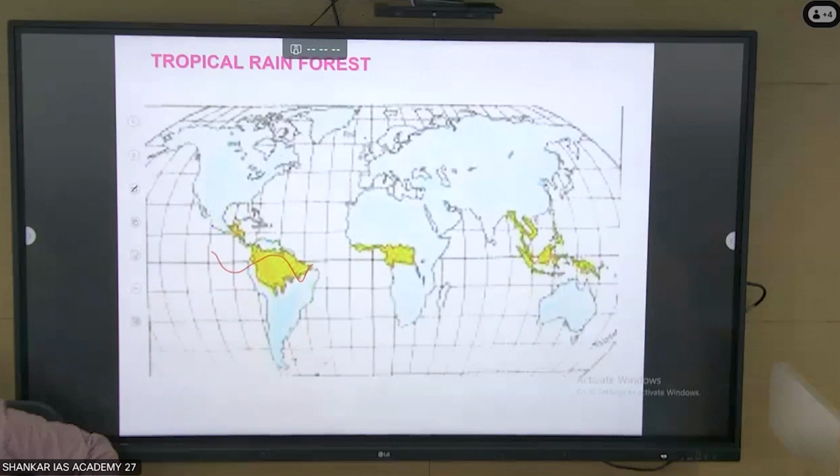Okay, can you tell me what would be the summer temperature and winter temperature? Summer will go to 35, but winter will never go less than 26. It is more than 26 degree throughout the year. So point number 2, more than 26 degree throughout the year. And you will see humidity is 85%.